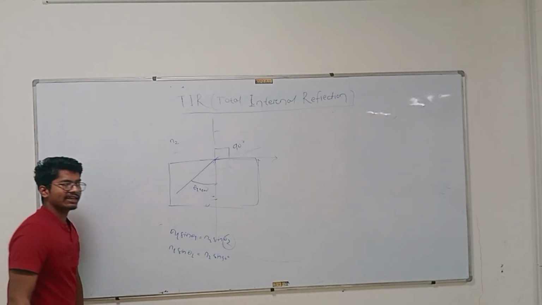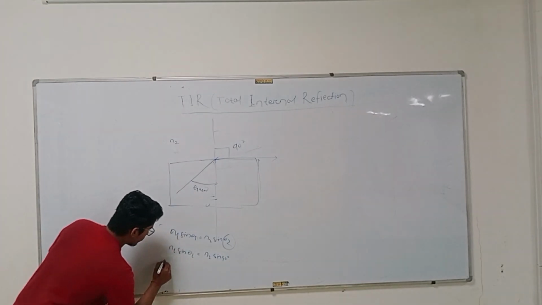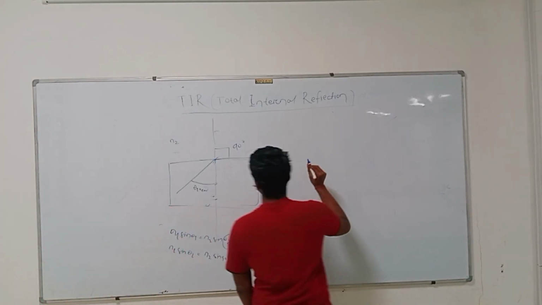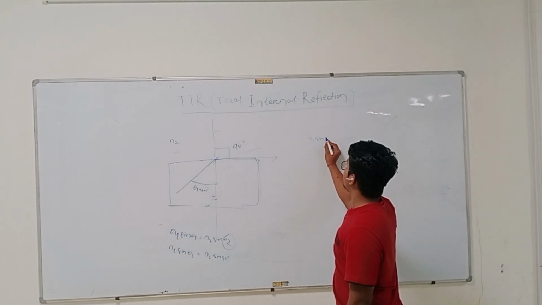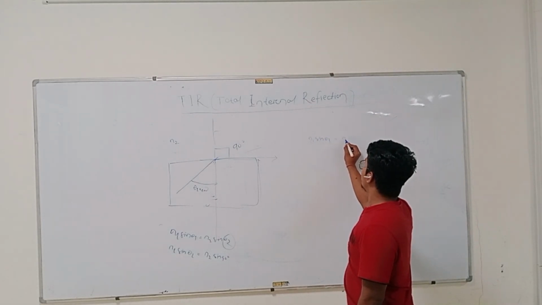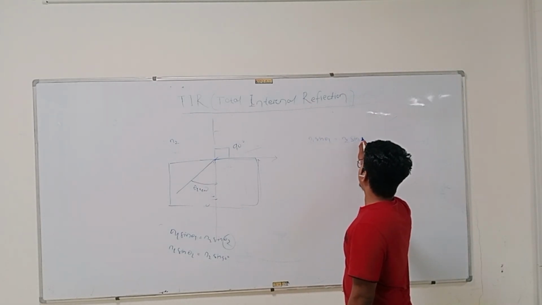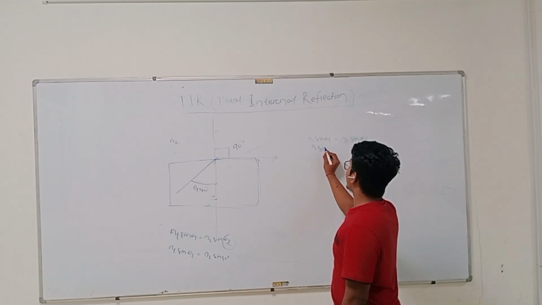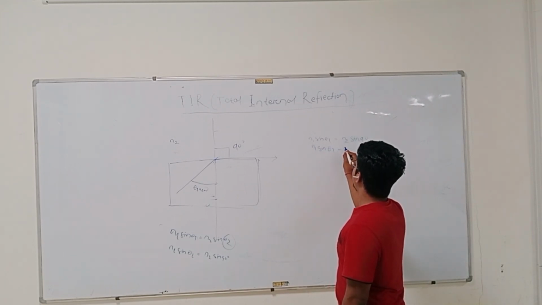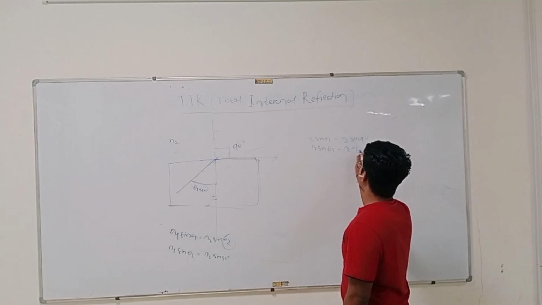What is the value of sin 90? It is 1. So n1 sin theta 1 equals n2 into 1.